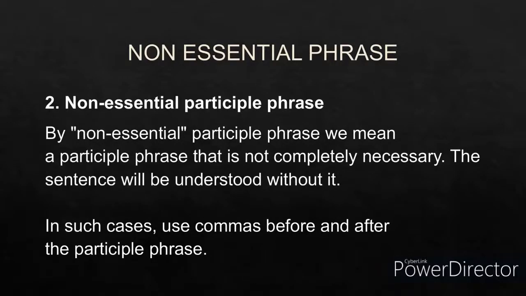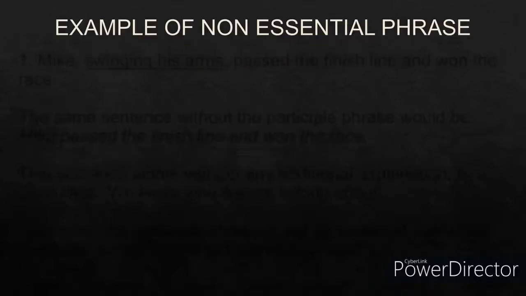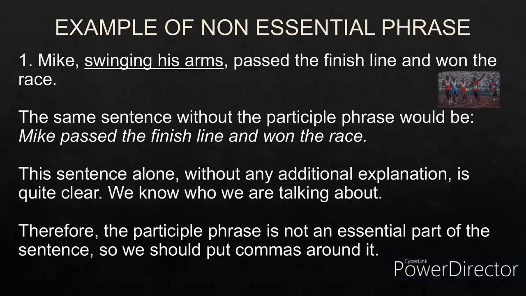Now, non-essential participle phrase, as the name suggests, is non-essential. Even if we remove the non-essential participle phrase from the sentence, the meaning would be clear. The meaning won't be hampered. So we normally put commas in the non-essential participle phrase before and after the participle phrase. For example, Mike, comma, swinging his arms, comma, passed the finish line and won the race.